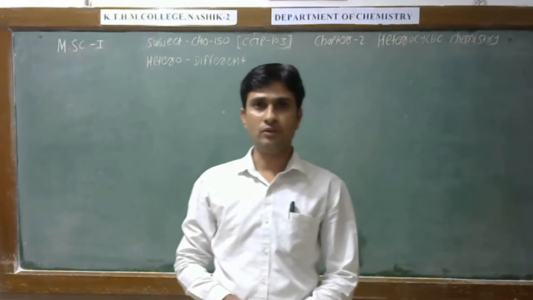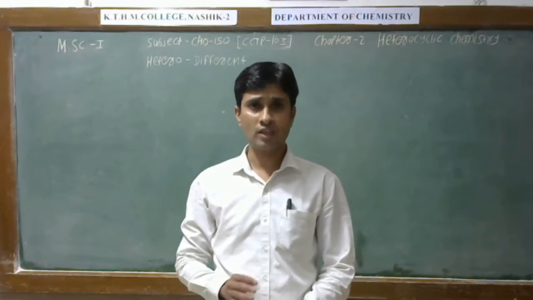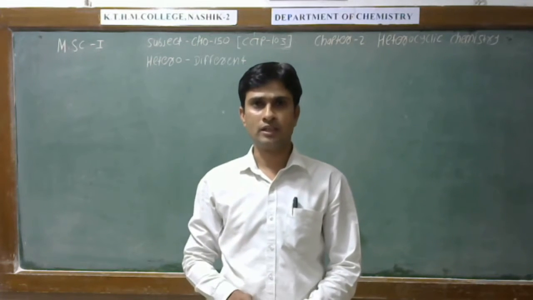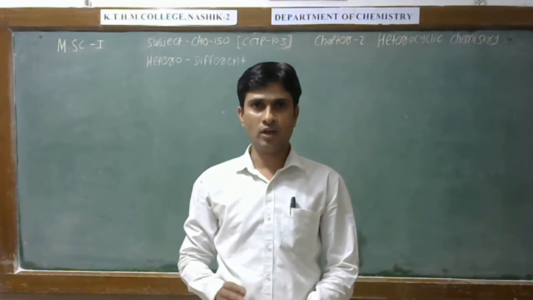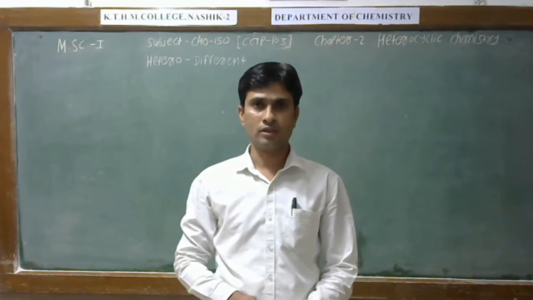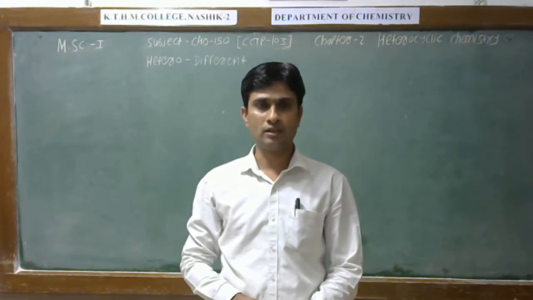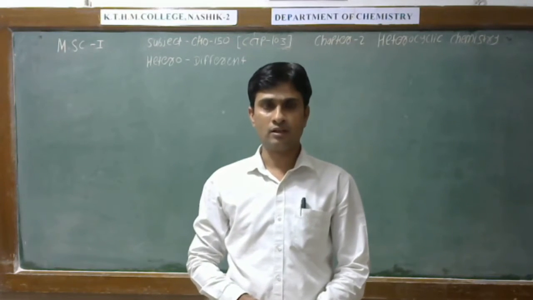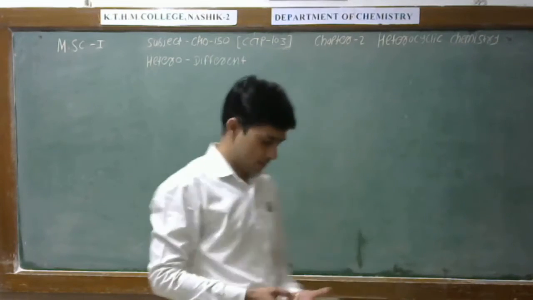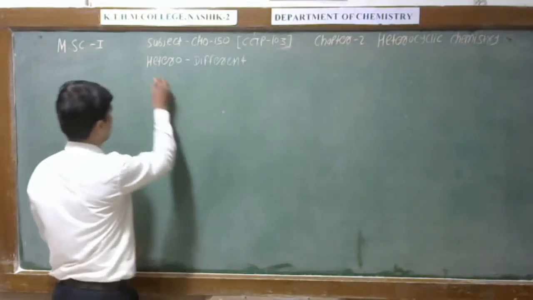So very simply we can say that a cyclic organic compound, if it contains one or more heteroatoms, is known as a heterocyclic compound. Let us see here the importance of heterocyclic compounds.